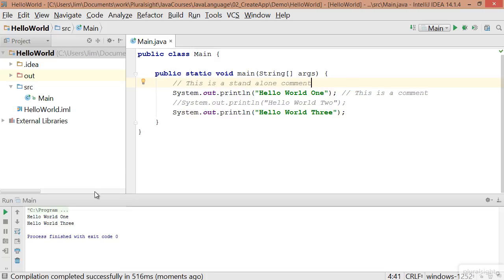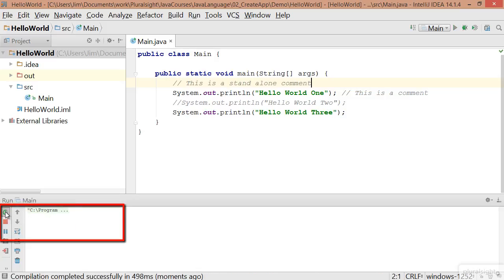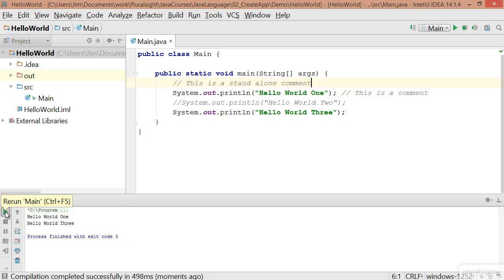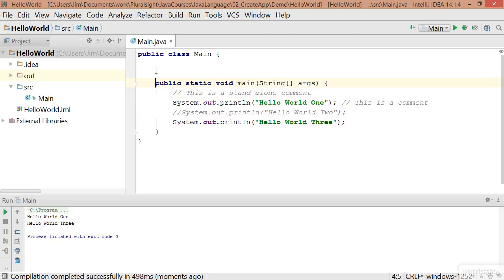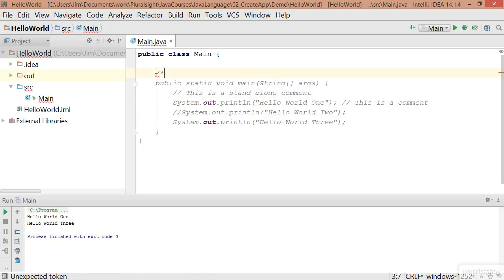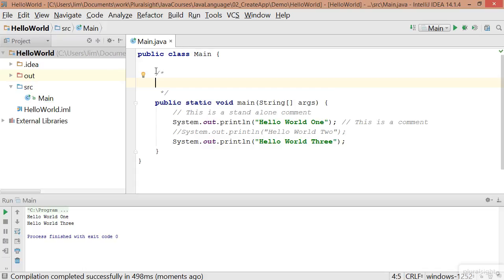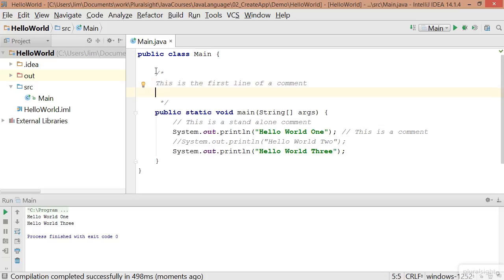I run this again. No change in the output, because again, the comment lasts until the end of the line. Now, block comments actually have distinct starting and ending points. So before this method here, if I put a /*, that comment exists until the */. So I can say this is the first line of a comment, and I can even add another line, this is the second line of a comment. I can have as many of these lines as I want, because the comment doesn't end until it gets to the */.